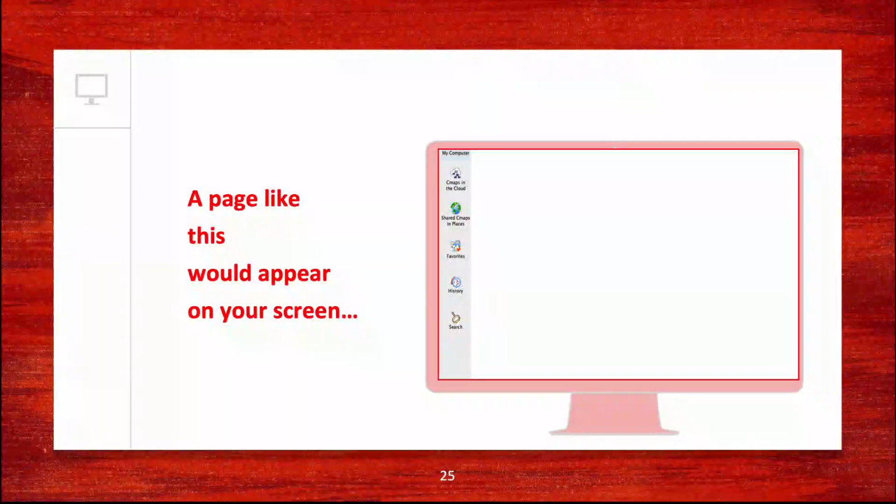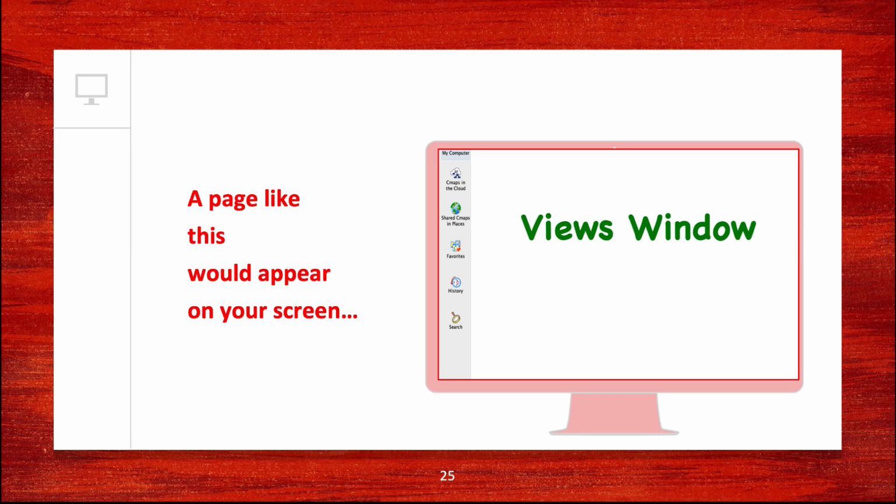So you have clicked on the skull icon, and once you have clicked on it, this kind of page is going to appear on your screen. Now as you can see, there are two things on my computer screen. On my left hand side are a few icons which I call the menu bar, and then there's a blank window on my screen. This is called the views window. This is the place where we shall be storing all the CMaps that we shall create with the help of CMap tools. So when you click on the skull icon, remember, you will get this kind of a window on your laptop or desktop screen.